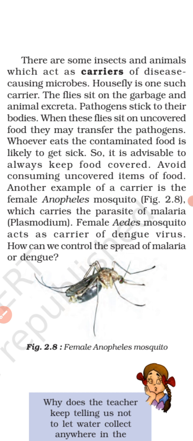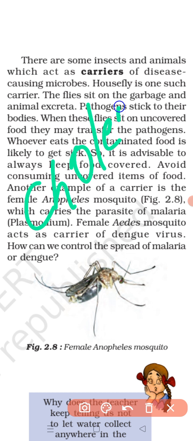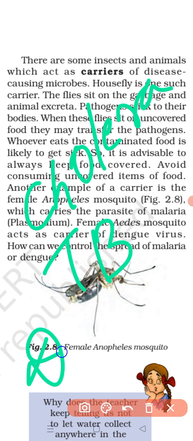Clear? This habit of the housefly of sitting alternately on garbage and human food is responsible for the transmission of microorganisms to our body, and this causes diseases. Some dangerous diseases spread by houseflies are cholera, TB, that is tuberculosis, and diarrhea.